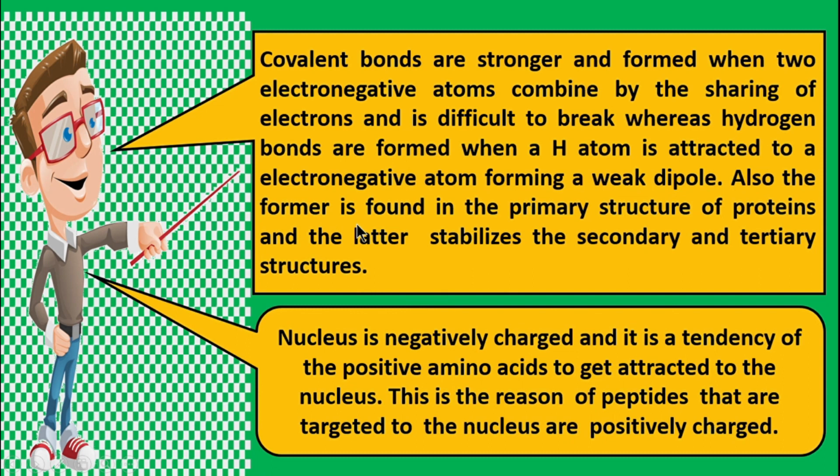Also, the former, the covalent bond, is found in the primary structure of proteins, and the latter, the hydrogen bond, stabilizes the secondary and tertiary structures of the protein.